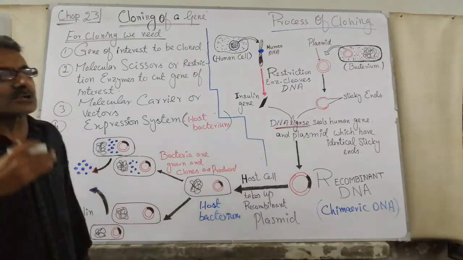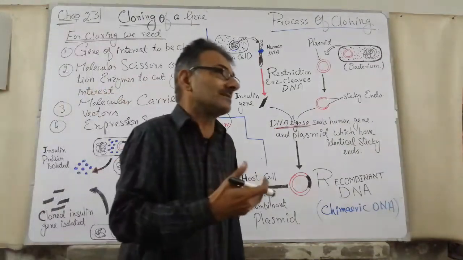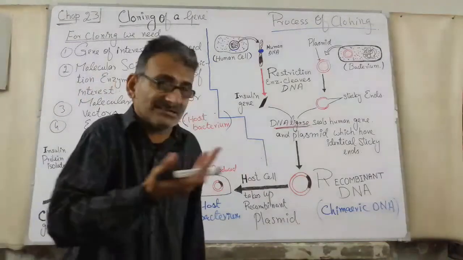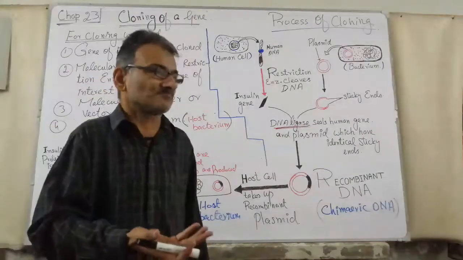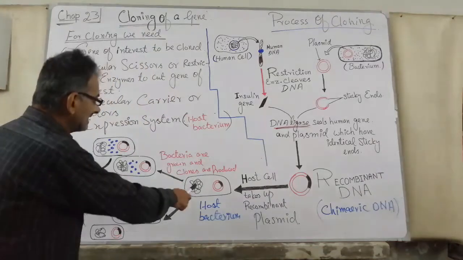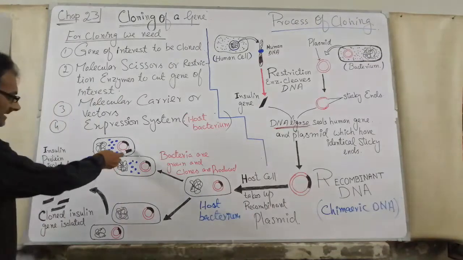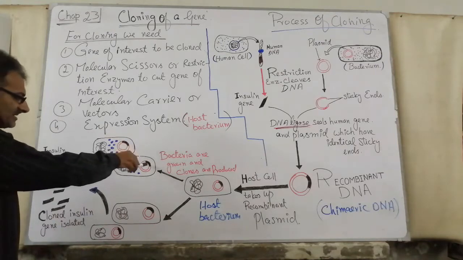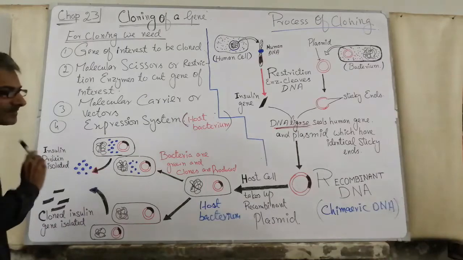And so there are two main purposes of cloning of genes. Number one is to get the biotechnology product. For example, in this case, we can get insulin. We can produce insulin by introducing the insulin gene into the expression system in the host. And so, in every bacterial cell in which the gene of interest is present, we can isolate the insulin protein.